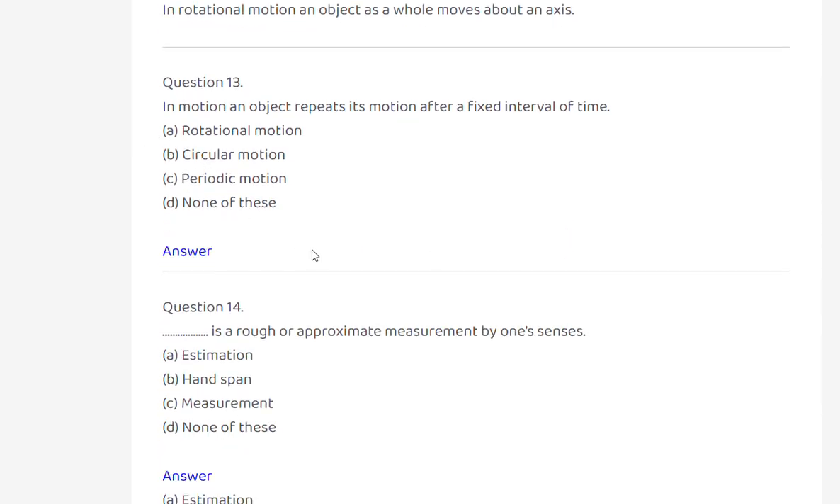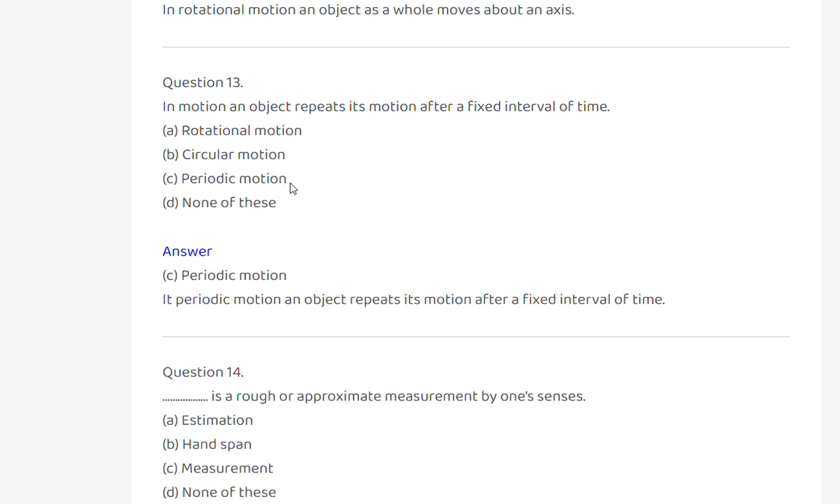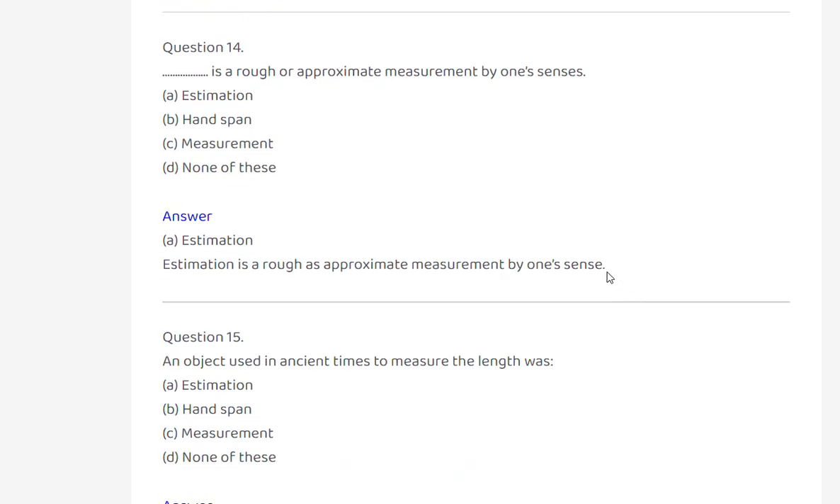Next, in dash motion, an object repeats its motion after a fixed interval of time. Rotational motion, circular motion, periodic motion, none of these. Periodic motion. Option C. In periodic motion, an object repeats its motion after a fixed interval of time.